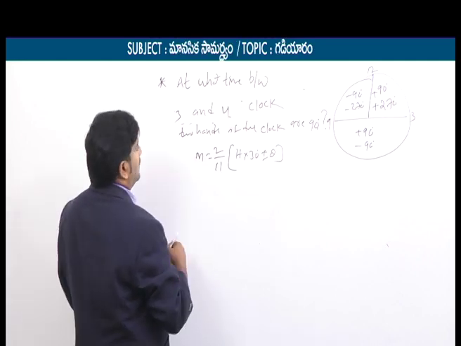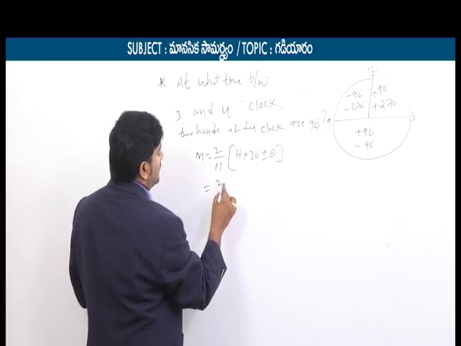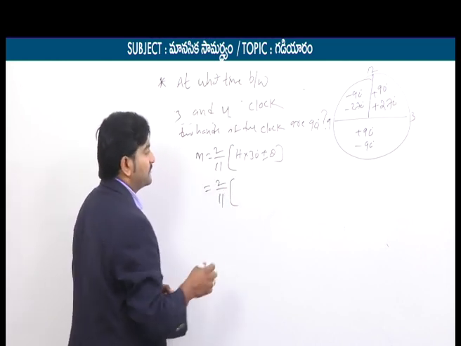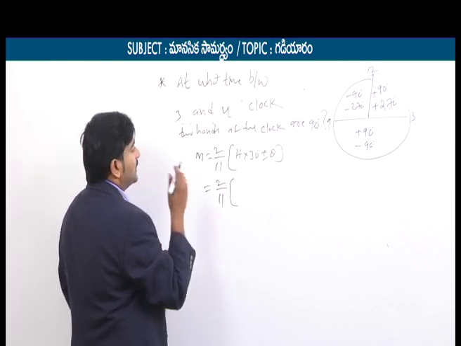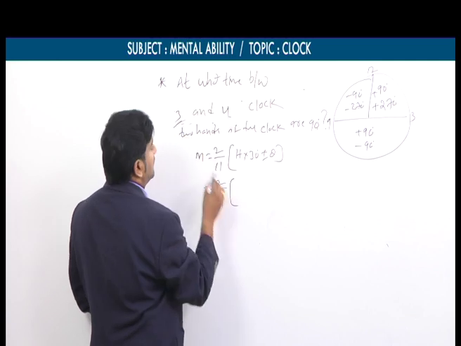So now 3 and 4. The formula is again the same. I told you for the first 4 types we are going to use the same formula. M is equal to 2 by 11 into starting hour, which is 3.